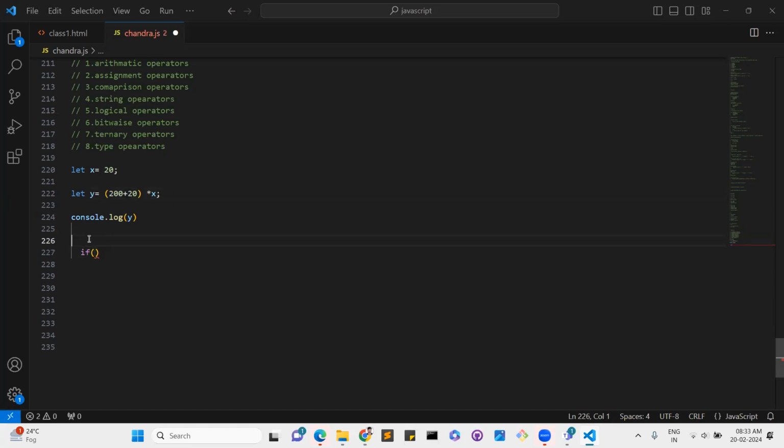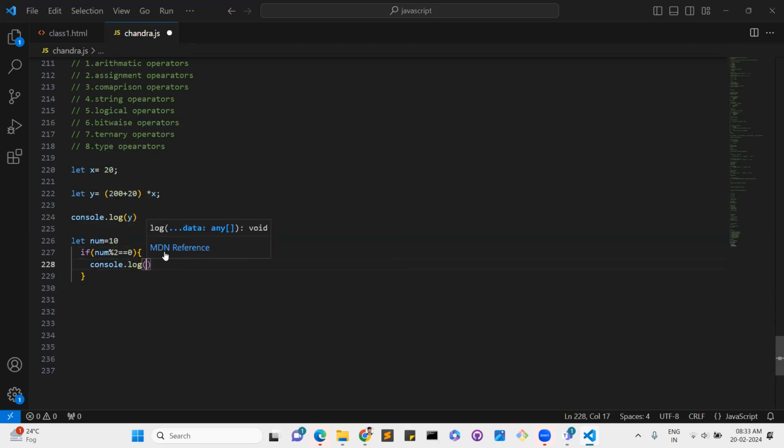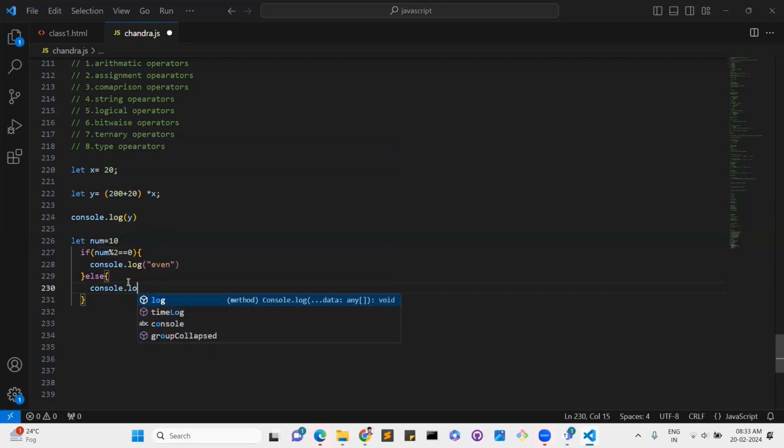For example, I'll take let num equal to 10. I'll write this condition: num % 2 double equal to 0. In this, we can write console.log of even, else console.log of odd.